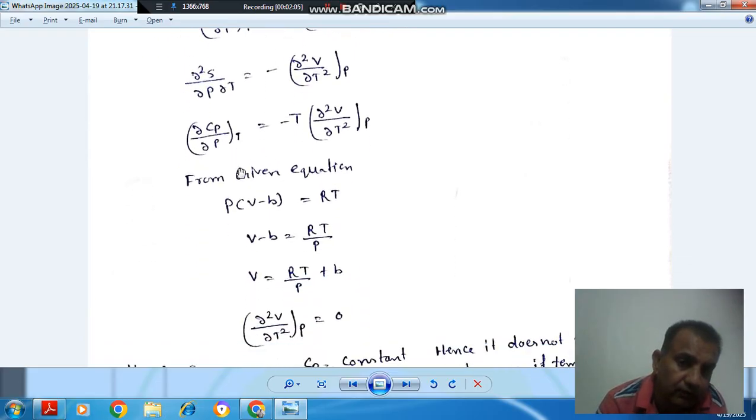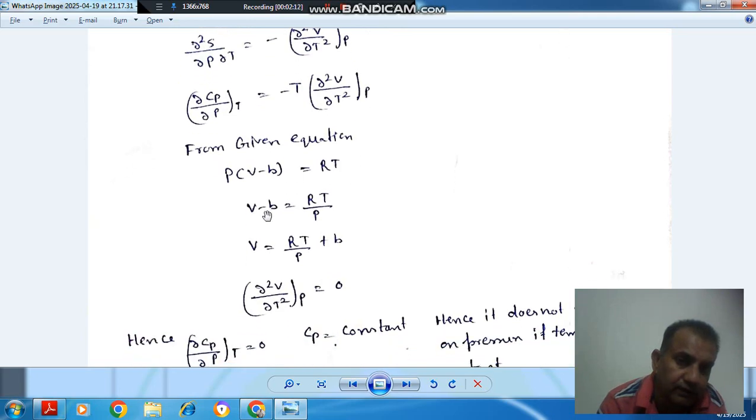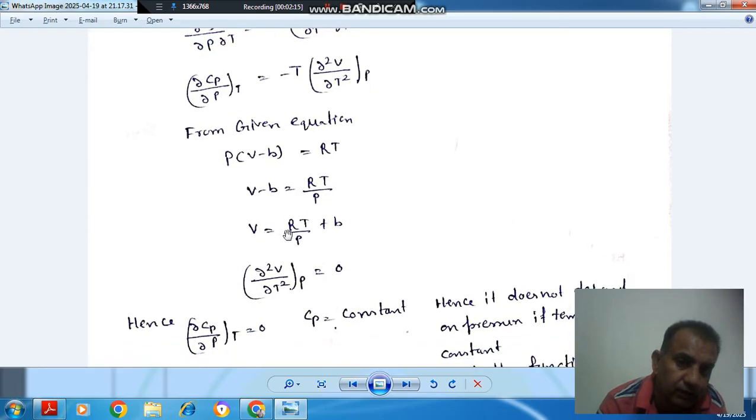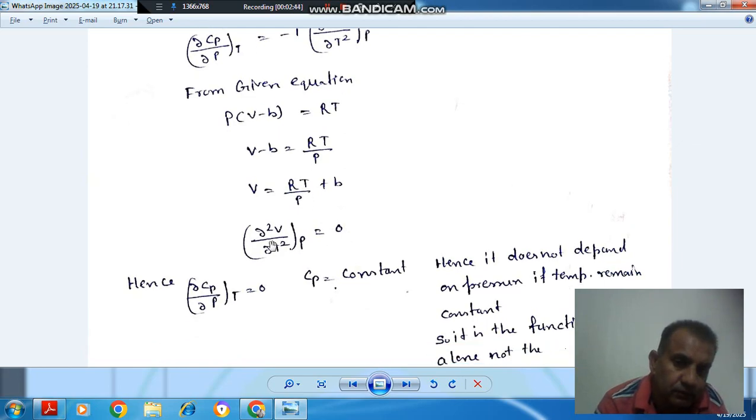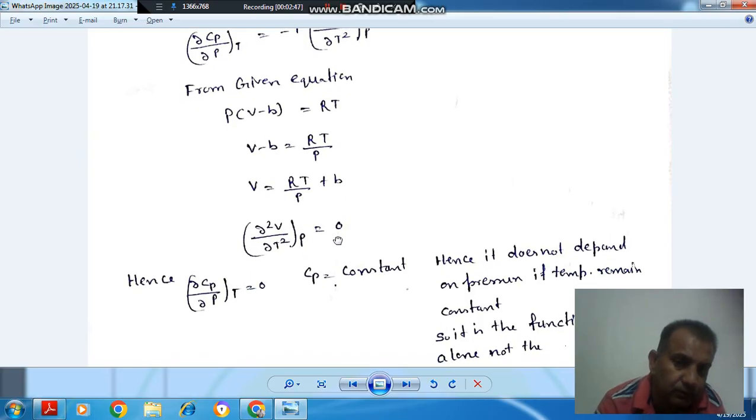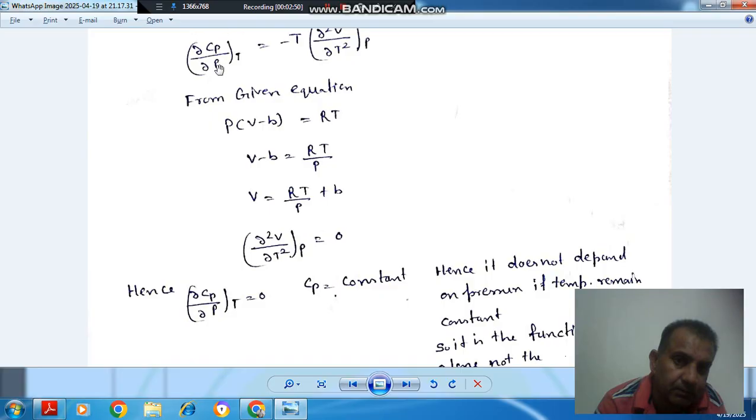Now the given equation is P(V − B) = RT, or V − B = RT/P, or V = RT/P + B. If we obtain ∂²V/∂T² at constant P, it will be 0, because P is constant and T appears only to the first power. Differentiating once, ∂V/∂T is R/P, and differentiating again gives 0. So ∂²V/∂T² at constant P is 0, or we can say ∂Cp/∂P